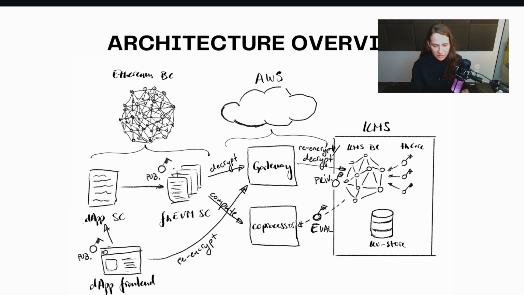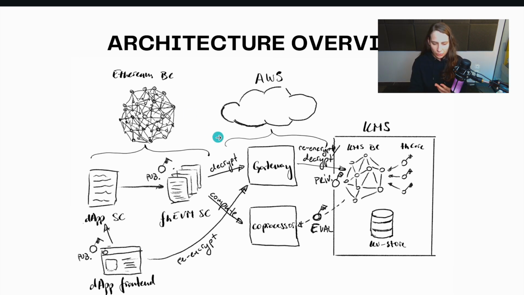All right, so let's start with the Ethereum blockchain, what is really there and what is deployed. So we have our dApp smart contract, and our front end serves as a user interface for interacting with this dApp smart contract. The smart contract itself will call a set of fhEVM smart contracts, which are deployed on a testnet like Sepolia. So this is all deployed on the same testnet or same mainnet. Afterwards, we'll go to mainnet. This set of fhEVM smart contracts handles various functionality involving encrypted data and confidential computations.